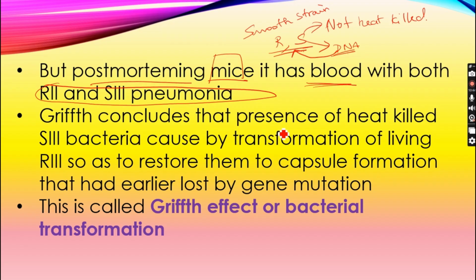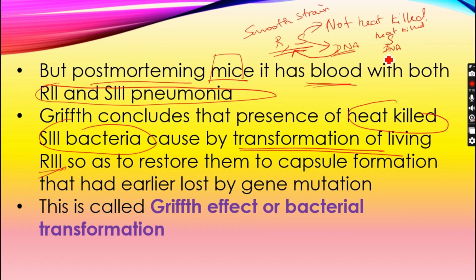Therefore, Griffith concludes that the presence of heat-killed S3 bacteria caused the transformation into the R3. Though it was heat killed, it has DNA, which has the characteristic of virulence.